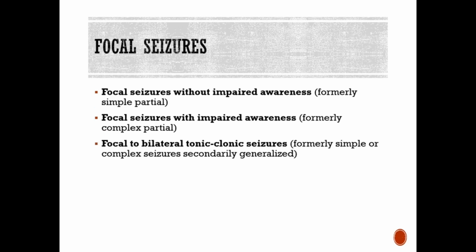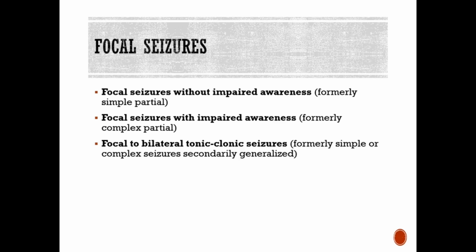Focal seizures are further classified according to the level of awareness. This is important for safety and everyday life. Additionally, the first symptom of the seizure is the most useful feature for identifying the region of the brain that the seizure comes from. They're also classified by the initial onset feature. So you may see focal seizures without impaired awareness, and so you'll have sensory symptoms that occur in one part of the brain, causing no alteration of consciousness. There are also focal seizures with impaired awareness, which are sometimes accompanied by motor movements.